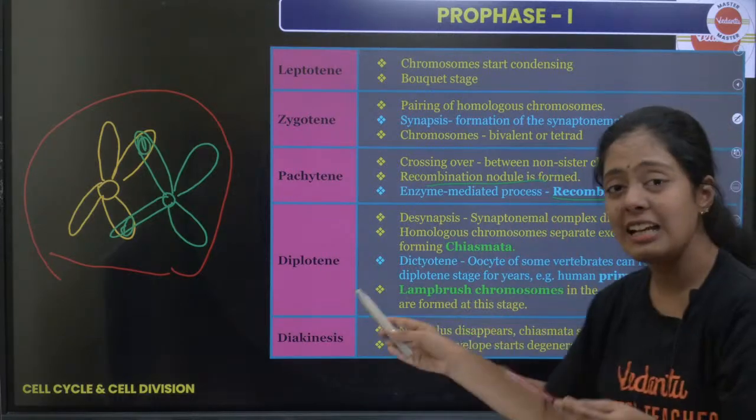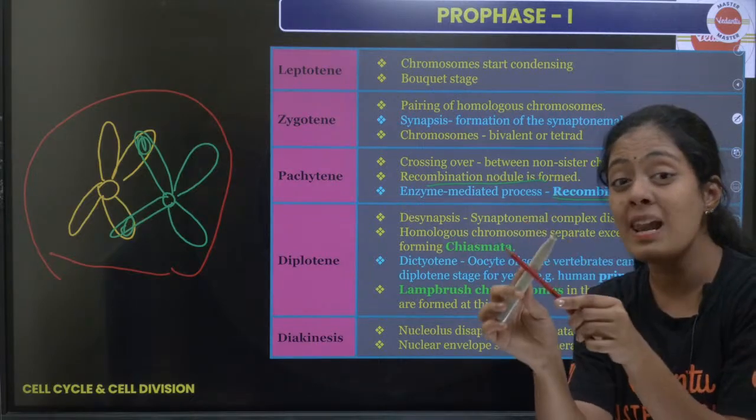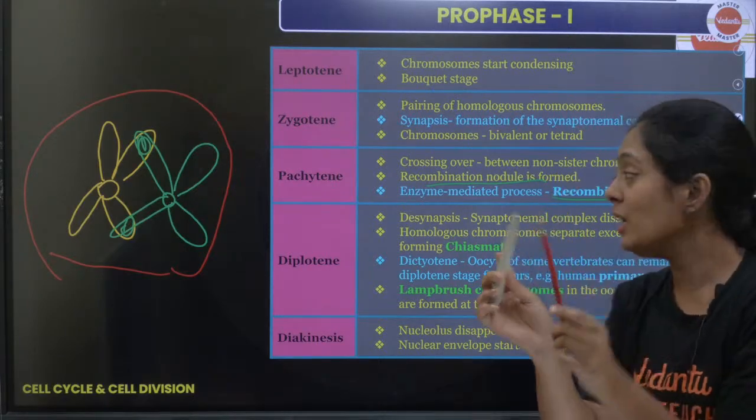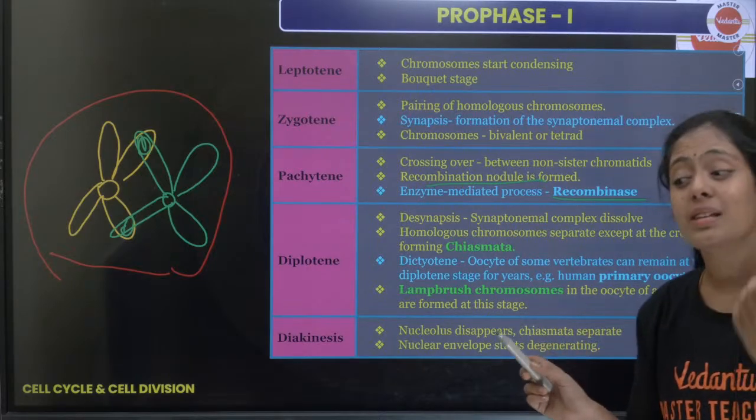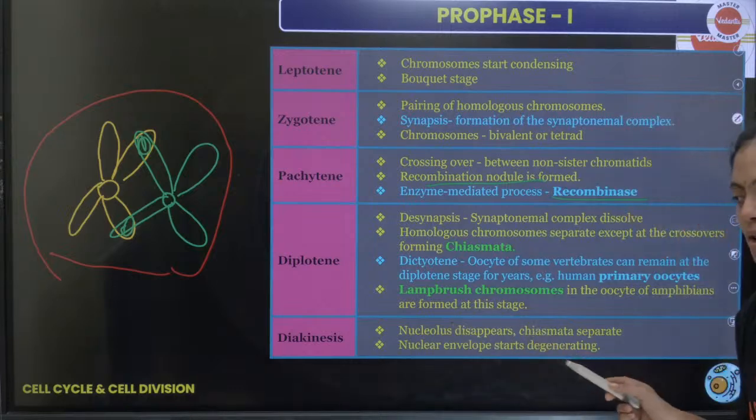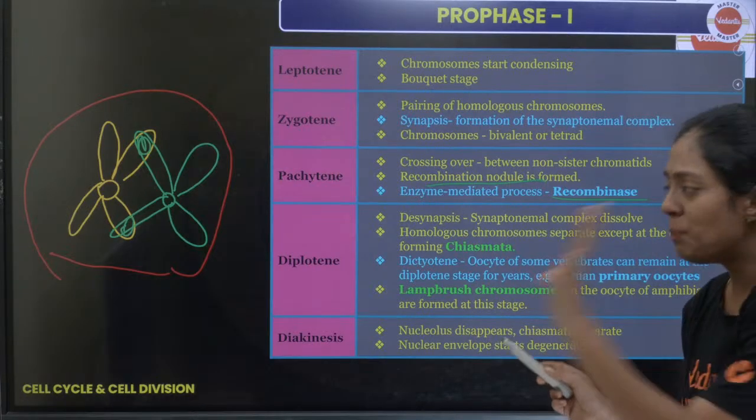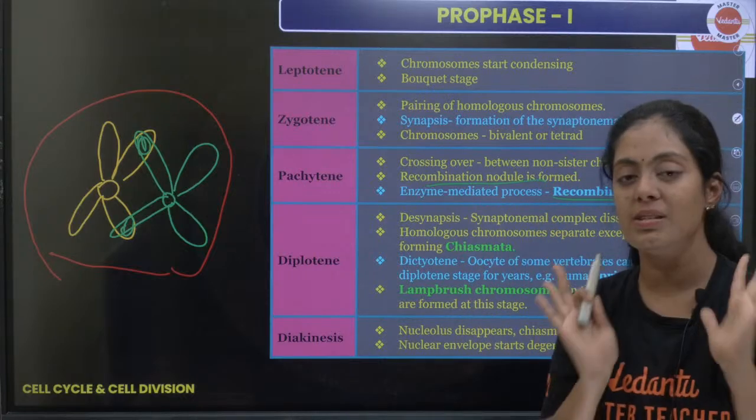இப்போ pachytene-ல என்ன நடக்குதுன்னா there is crossing over. ரெண்டு chromatids overlap ஆகுது, and that point of overlapping is called recombination nodules. Okay, and for this entire process you need an enzyme called recombinase. ரொம்ப முக்கியமான விஷயம். இப்பயும் என்ன சொல்றாங்க? There is a synaptonemal complex which is present.